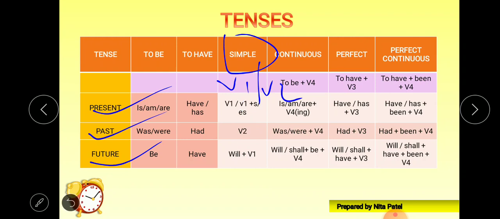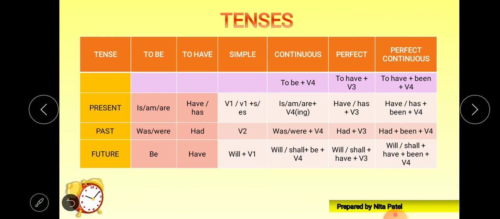Now let's talk about continuous tense. In continuous tense we require the to be form, the to be form of a particular tense. If we are talking about present, then we will require the present to be form. If we are talking about past, then we'll require the past to be form, and in future we require the future one. So the to be form is compulsory, and along with to be we require V4.